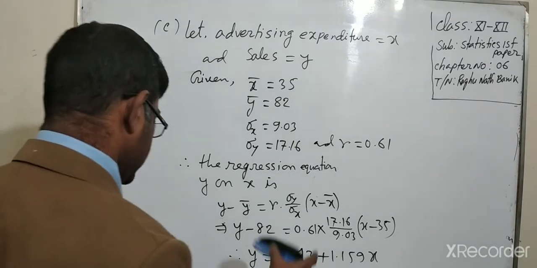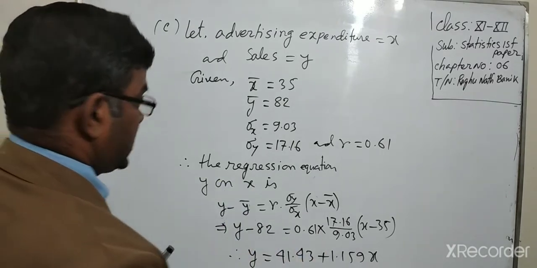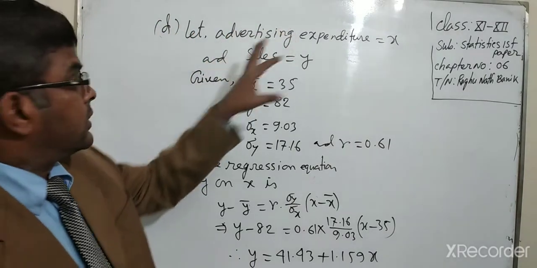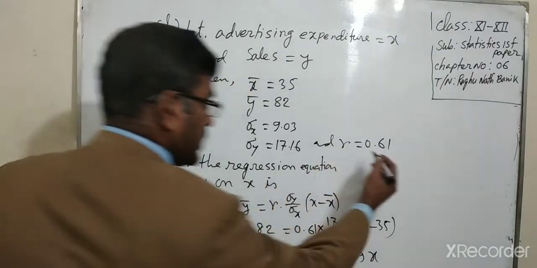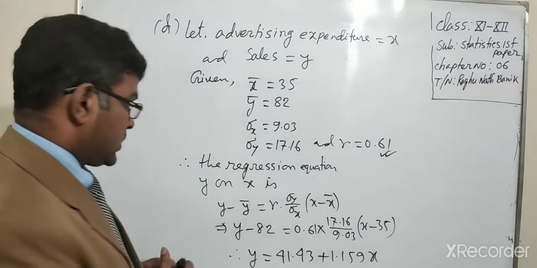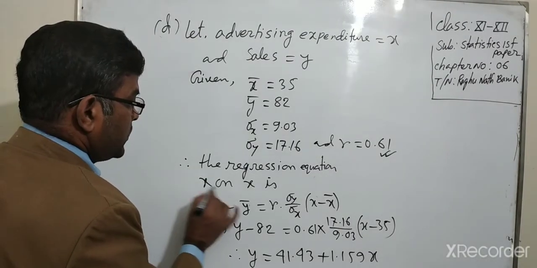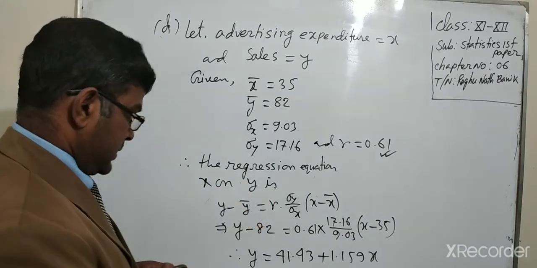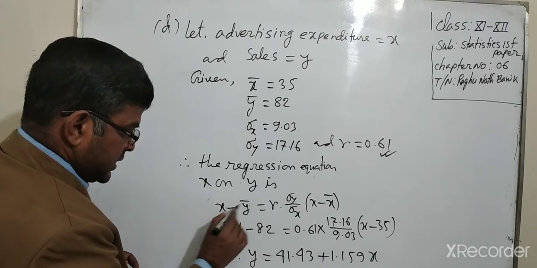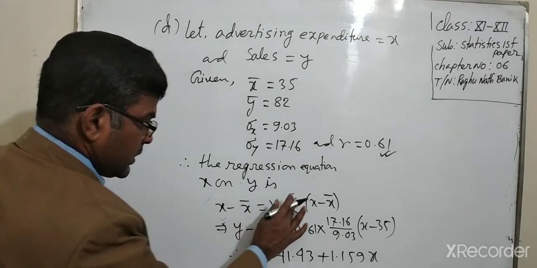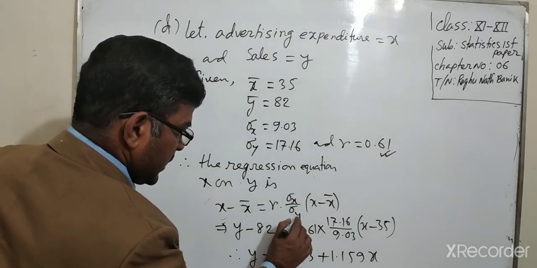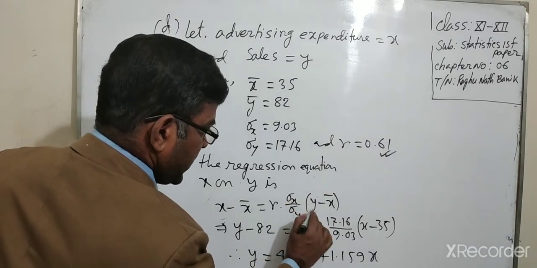Given the values from question C, the regression equation of x on y has this line changed: x minus x bar equals r into sigma x by sigma y into y minus y bar.